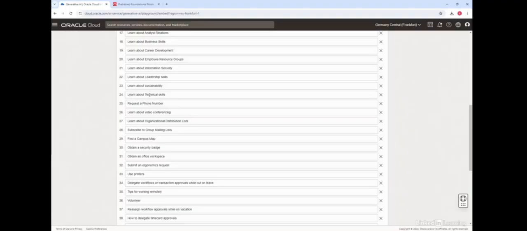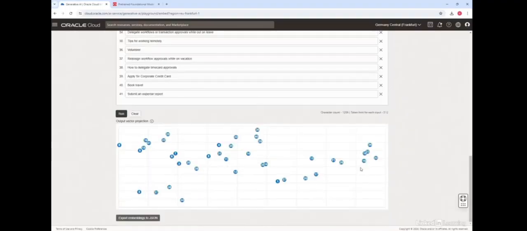So article 24 is about learning technical skills and so on and so forth. You can see that it took those 41 articles or article titles and grouped them together in different clusters. If I click on 24, you can see this is about learning technical skills. 19 is about career development. 18 is about business skills.